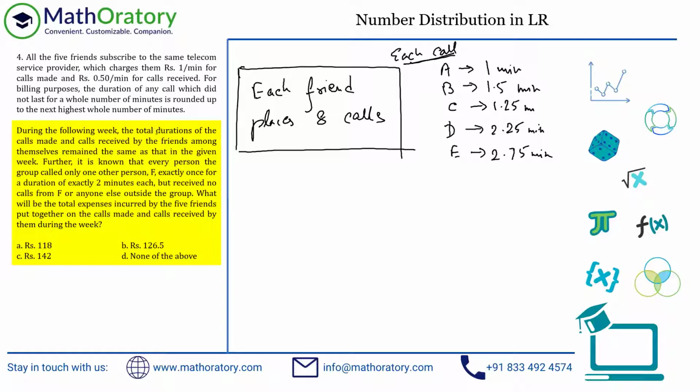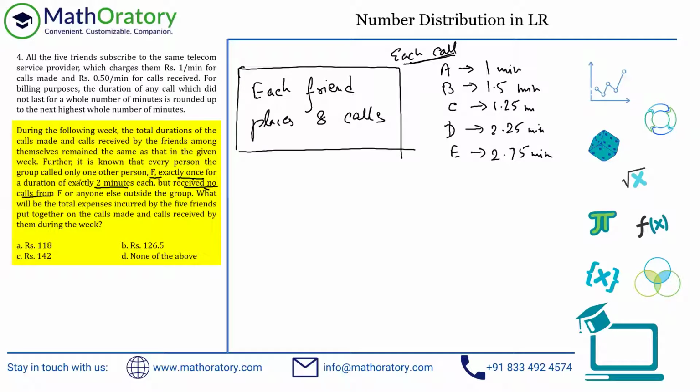During the following week, the total durations of the calls made and the calls received by the friends among themselves remained the same as that in the given week. Okay, so basically this is still followed. Further, it is known that every person in the group called only one other person F exactly once for a duration of exactly 2 minutes each, but received no calls from F. So received no calls from F.